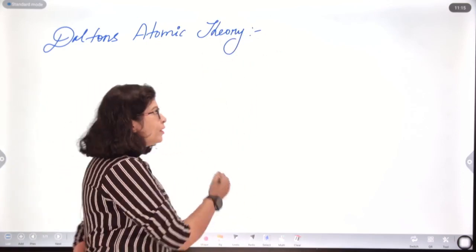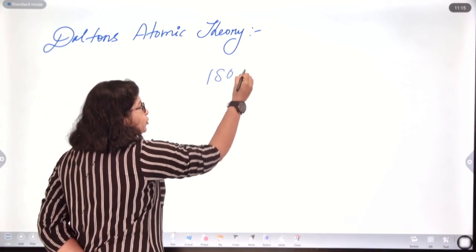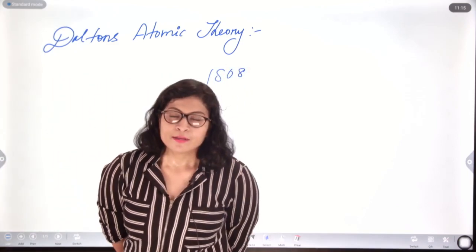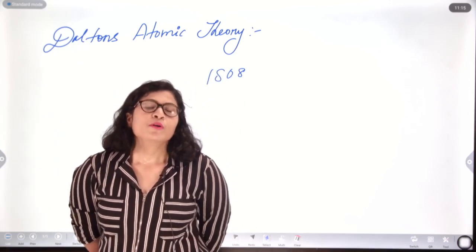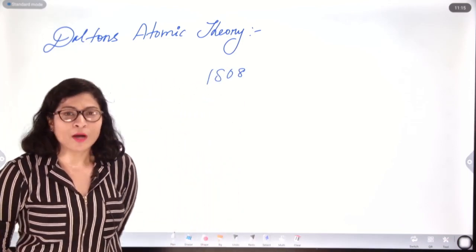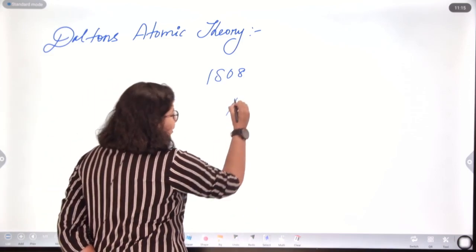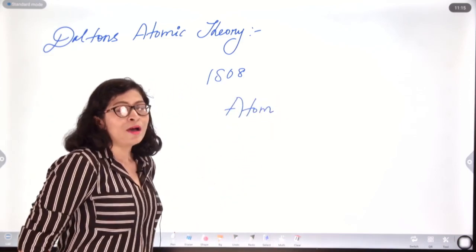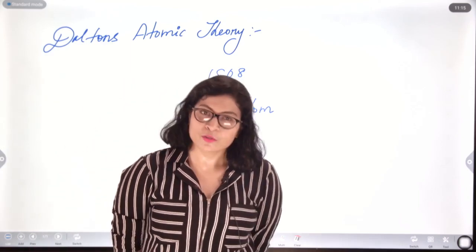In 1808, a famous British school teacher, John Dalton, came up with the idea that matter is made up of very small indivisible particles called atoms. And this theory marked a landmark of atomic structure.